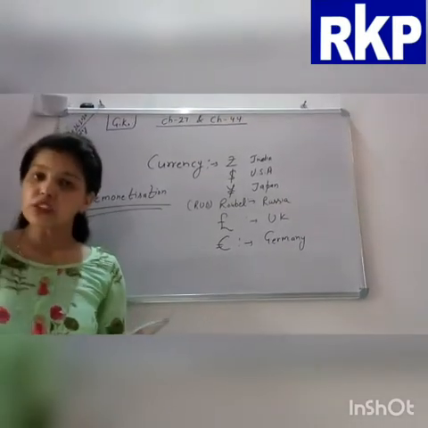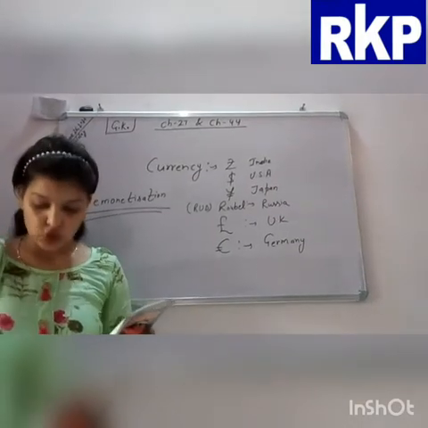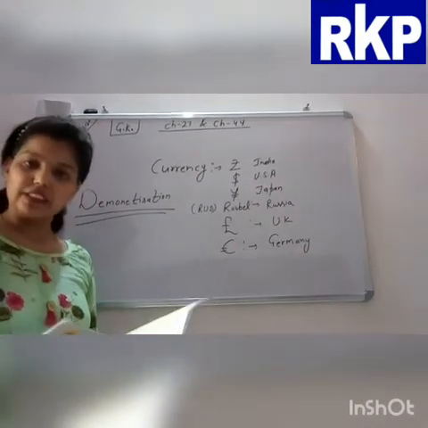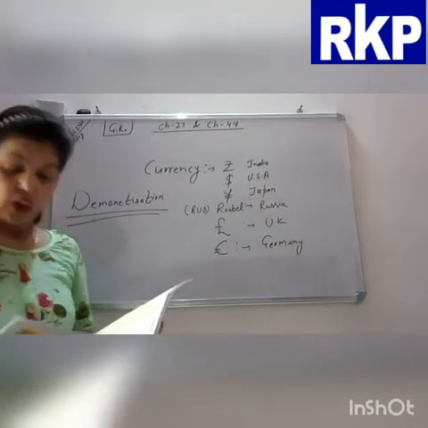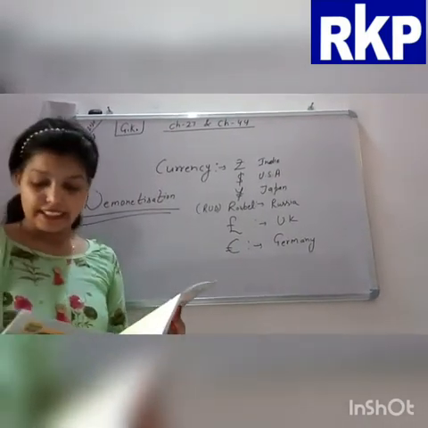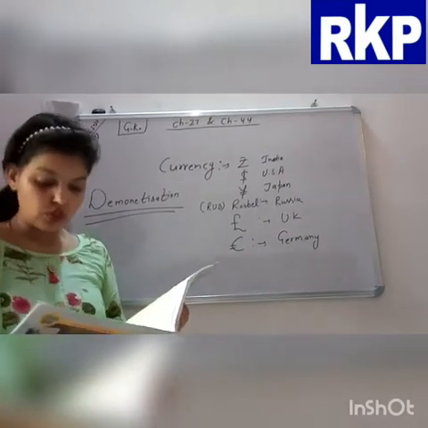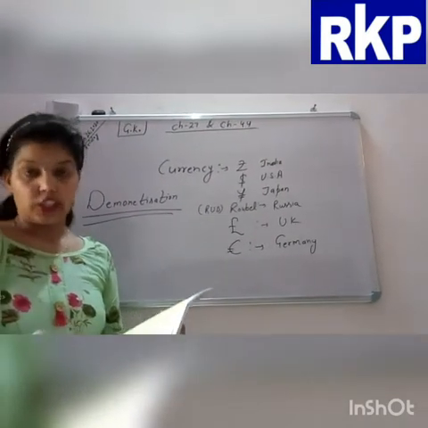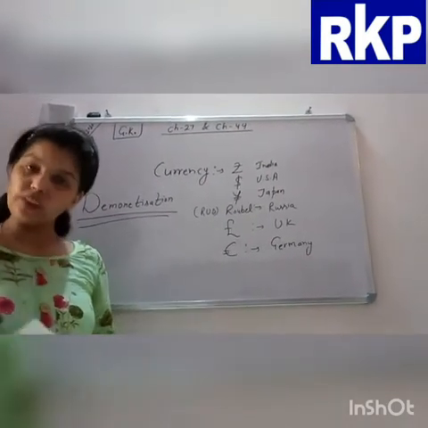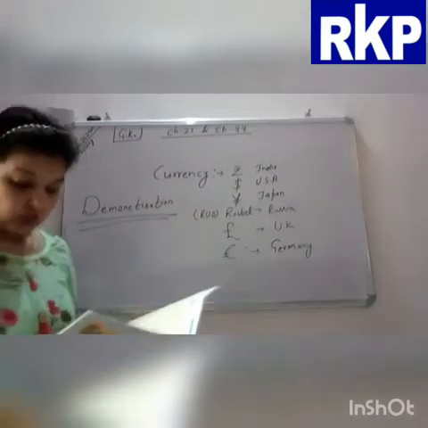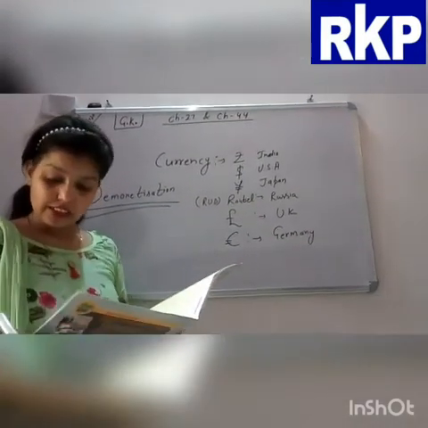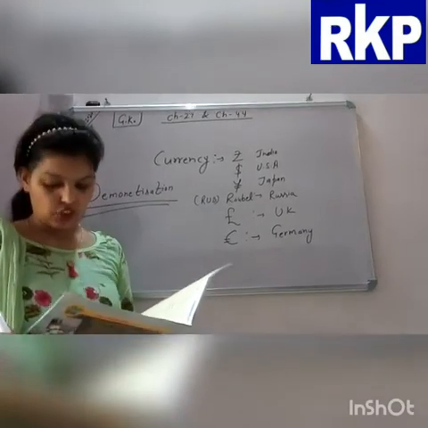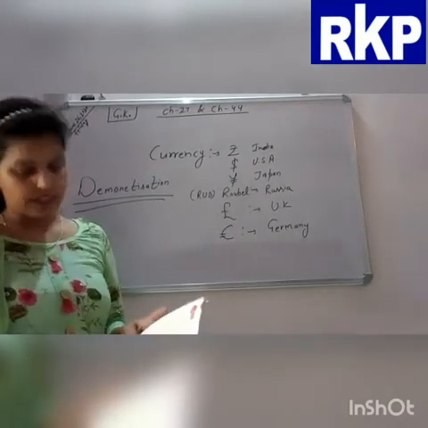Or it is the process of stripping a currency unit of its status as legal tender. Or we can also say demonetized notes or currency are no longer valid as legal currency, or a new currency replaces the old currency units. So students, sometimes a country completely replaces the old currency with the new currency.